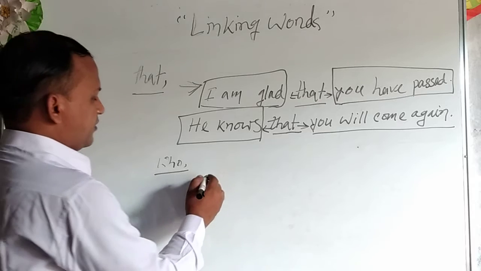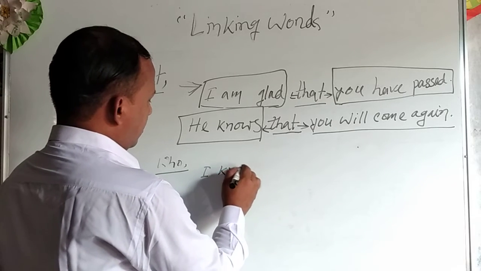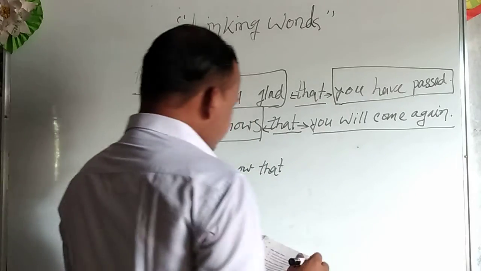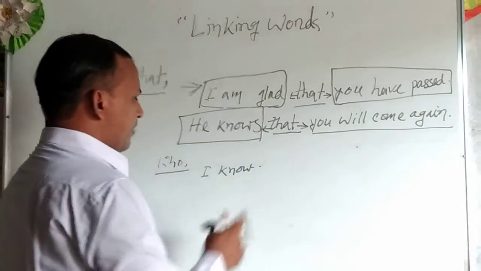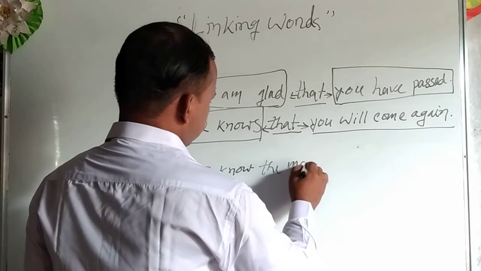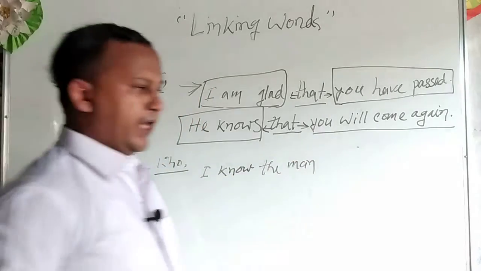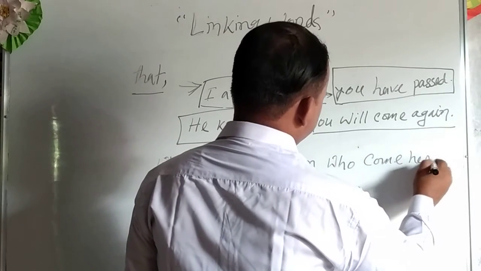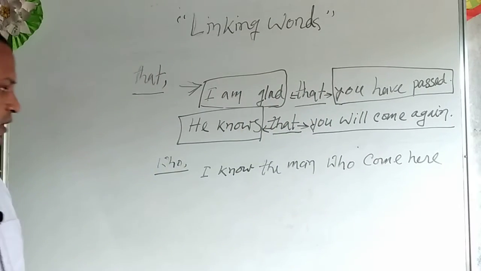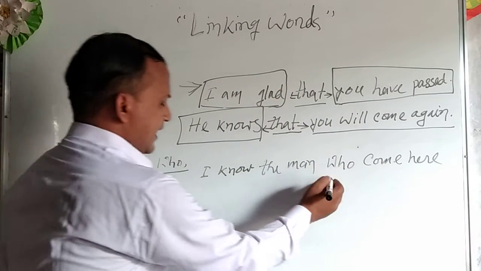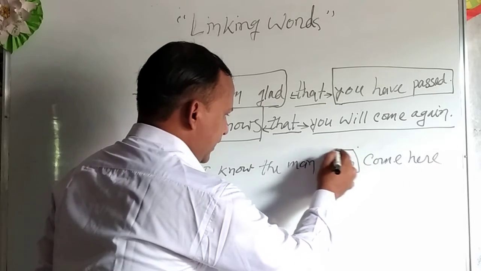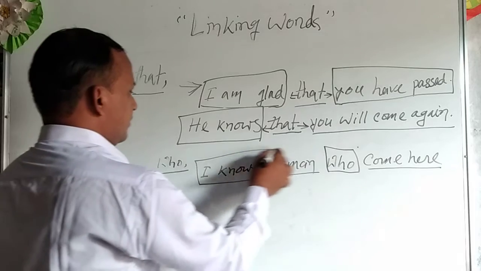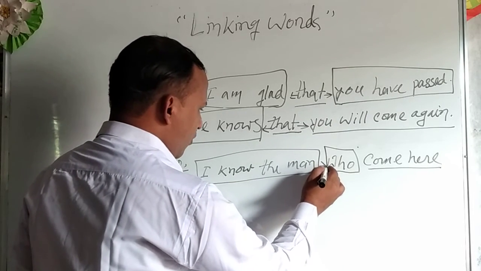I know the man who came here. Have a look, please. Who is in the position of the sentence, which links came here and I know the man. This is the linking word who.